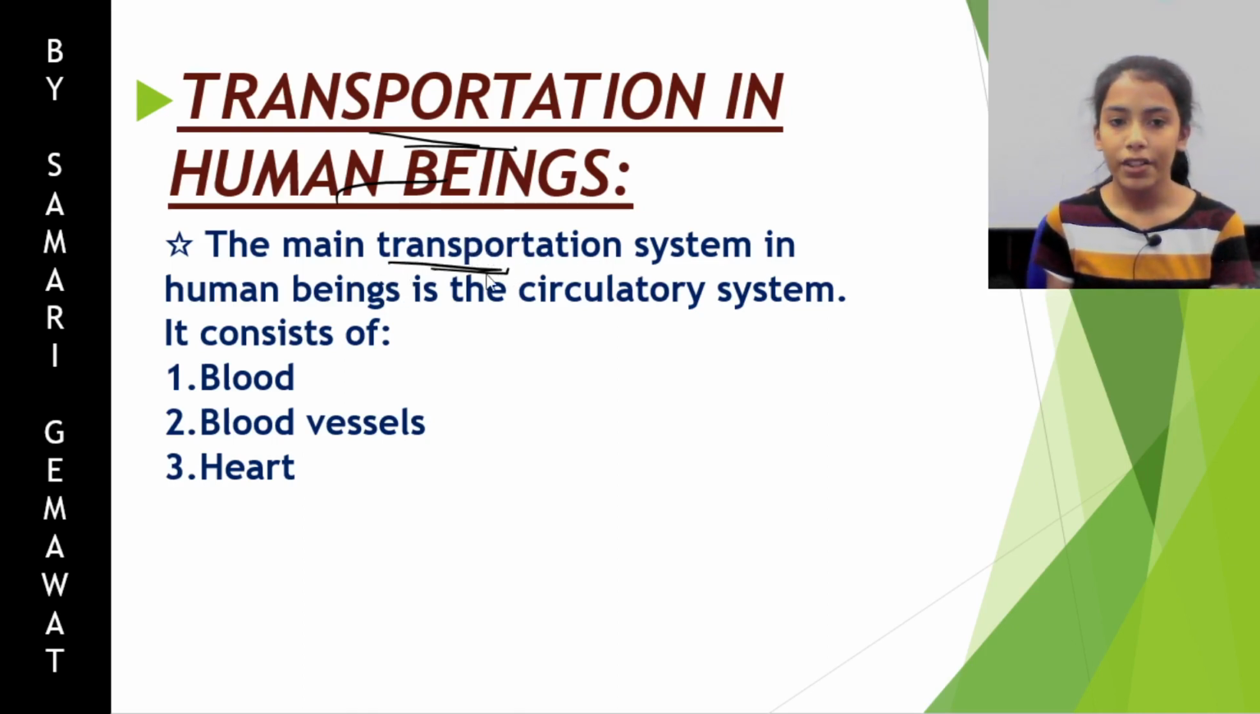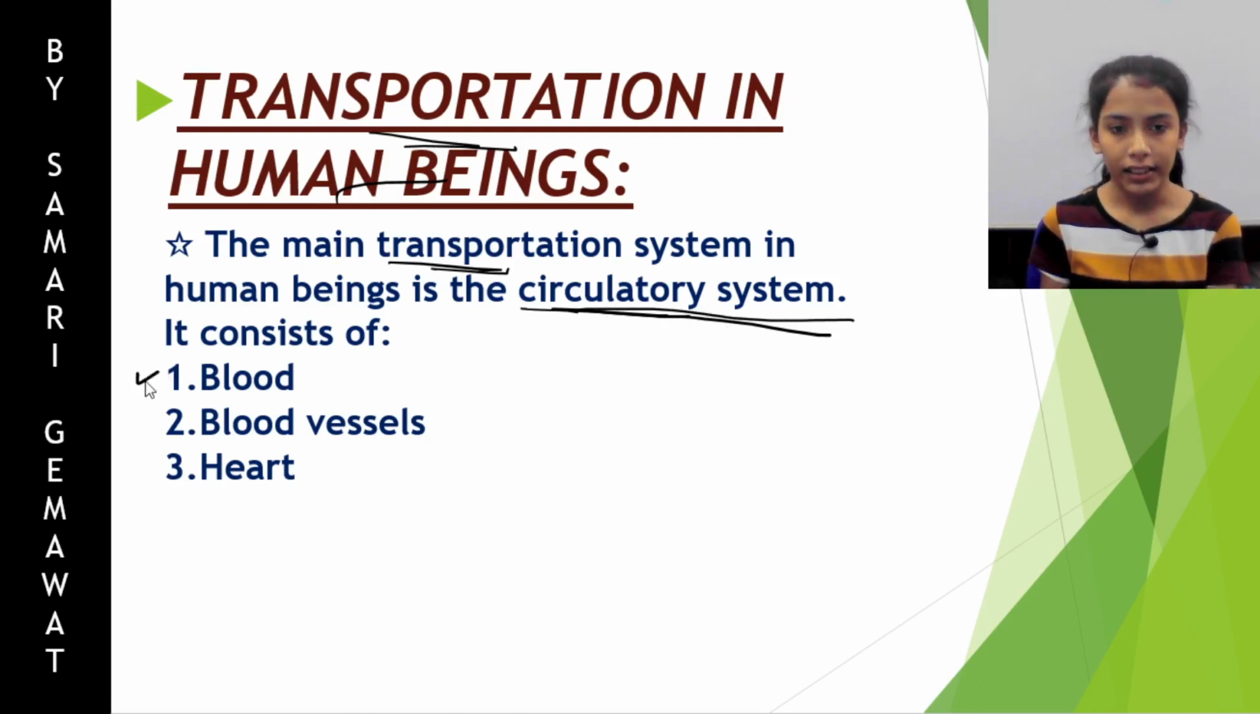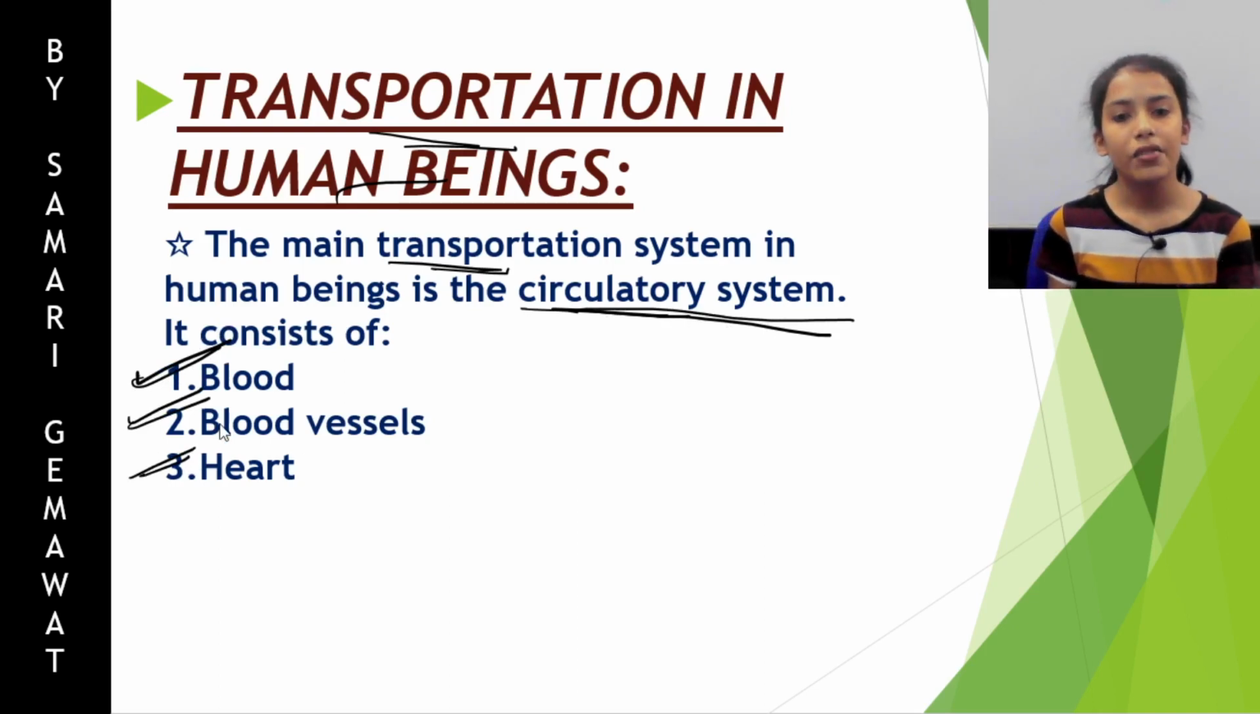The main transportation system in the human body is the circulatory system. What is the circulatory system? It is a system through which transportation in the human body occurs. The circulatory system is made up of three things: blood, blood vessels, and heart. If there is no circulatory system, then there will be no transportation of anything in the human body. The transportation will stop without the circulatory system.